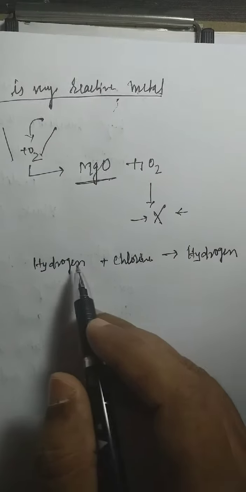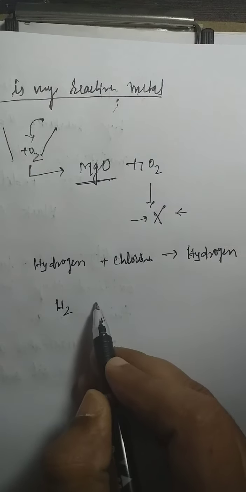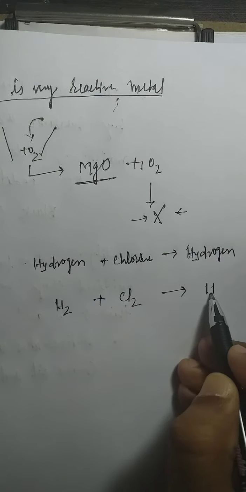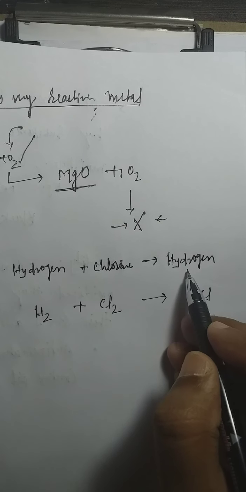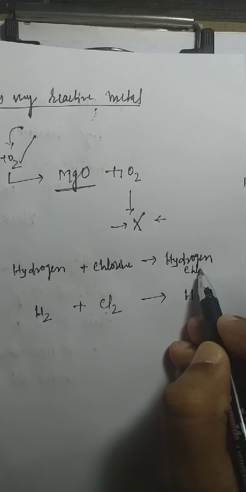Whenever these elements are given, you just write in symbolic presentation, like hydrogen, then you write chlorine, and this side you write HCl, because you know it is the formula of the respective compound given in the equation, right? So this is hydrogen chloride.